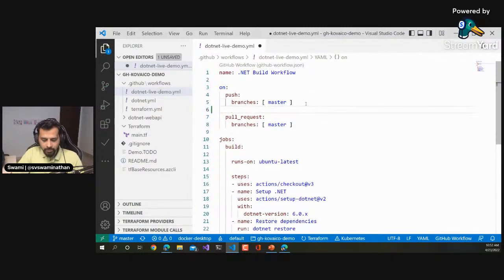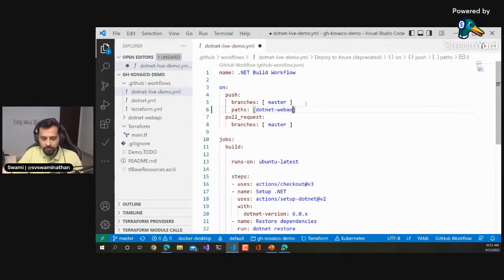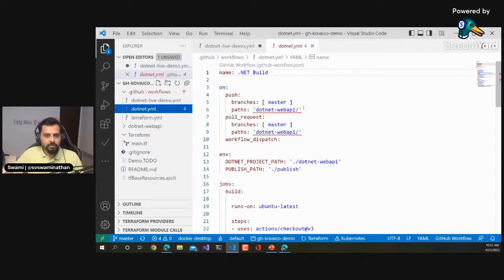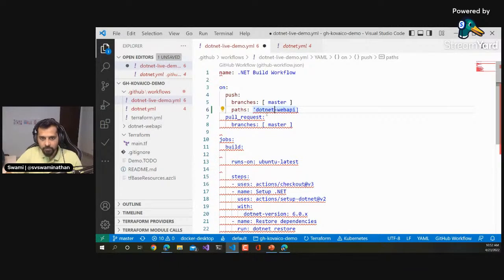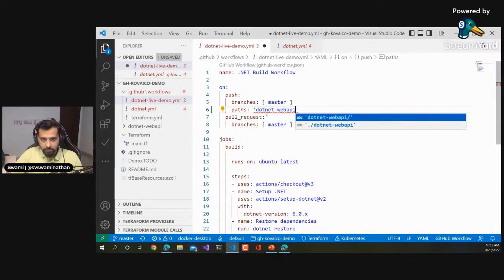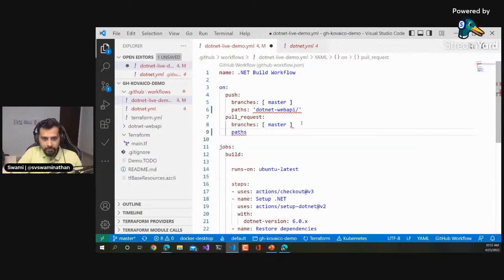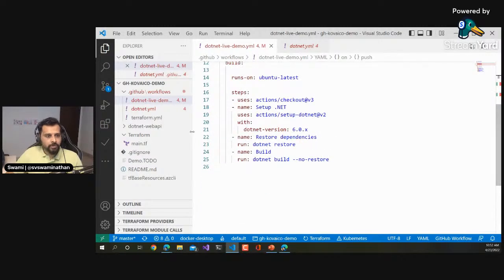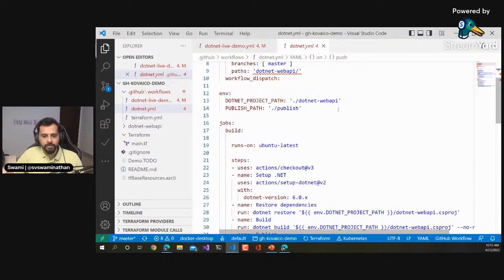Here is where you would say paths, and then .NET dash web API, in single quotes. So this workflow doesn't run, and we'll also set up the same thing here as well. Okay, now this is fine. I can ignore this, considering we already have this here. It's just going to be repetition.